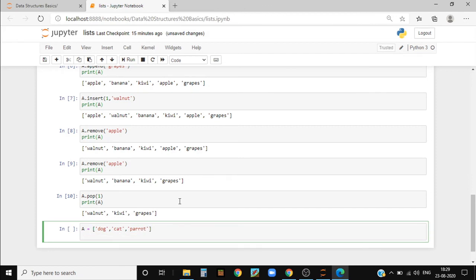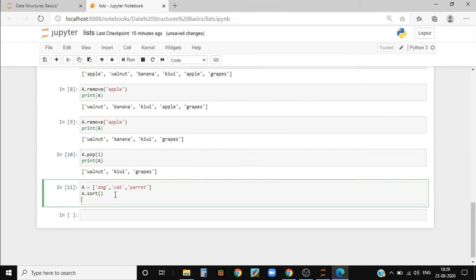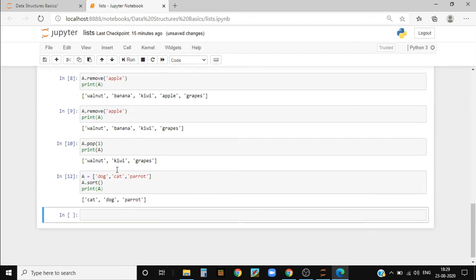And here I'll write a dot sort, and just brackets without anything inside. Then if I run it, oops, I forgot to write print. I'm sorry. Sometimes even I make a lot of mistakes. Print a, and now when I run the command, you can see it's sorted in ascending order.